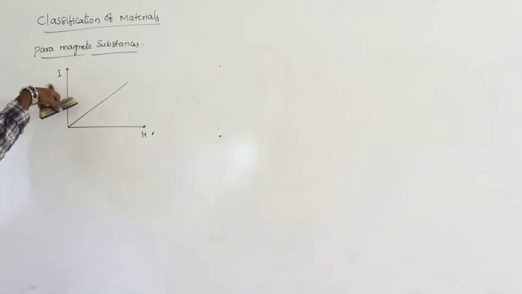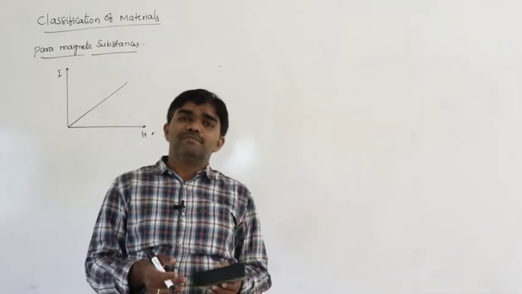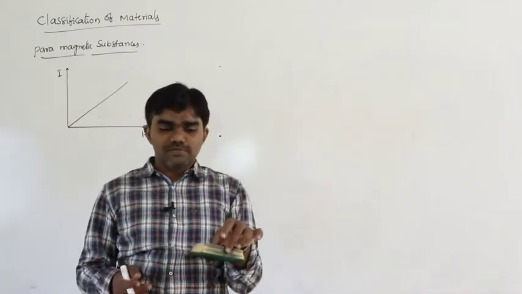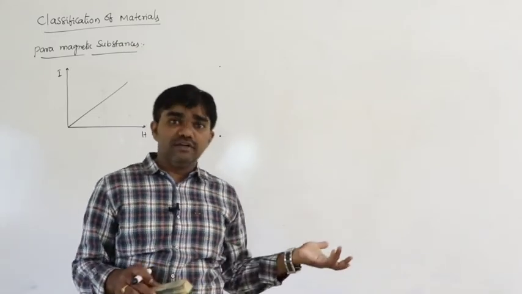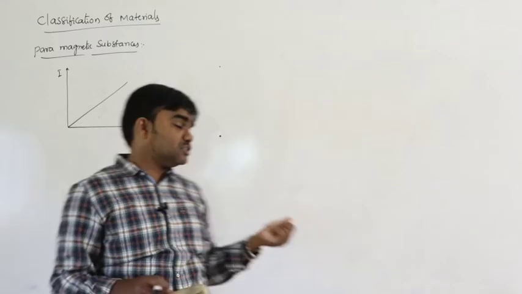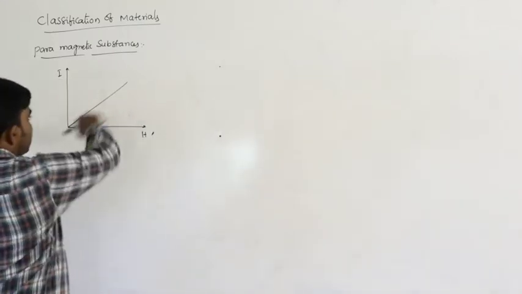What is I? Intensity of magnetization. This is the internal property of the substance. Whatever substance we are magnetizing, for example this paramagnetic substance, must be magnetized with the help of the external field. So that is why it is H and I, and it is a straight line passing through the origin.